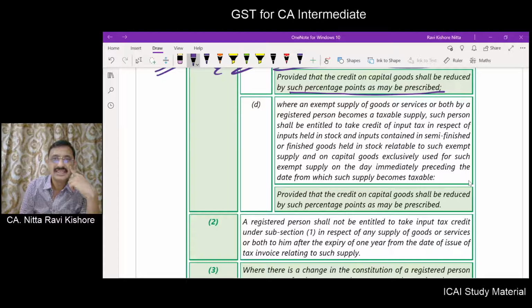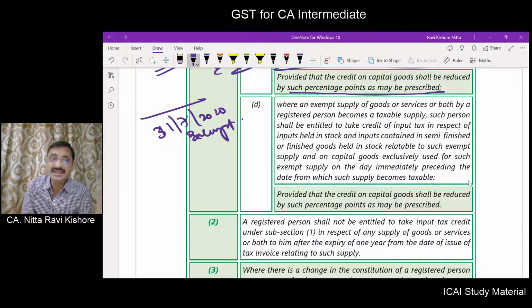Where an exempt supply of goods or service or both by a registered person becomes a taxable supply. So until 31st of July 2020, whatever this fellow is making is an exempt supply. So he is not eligible to take ITC on inputs. He paid tax, but he has not availed it.